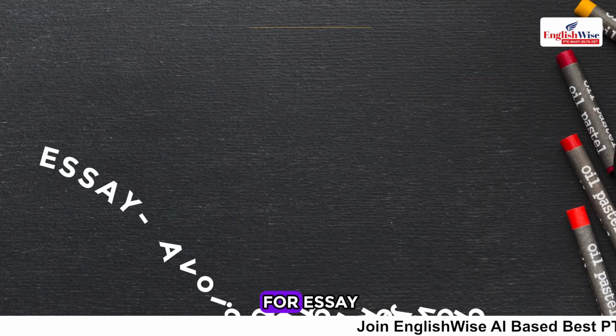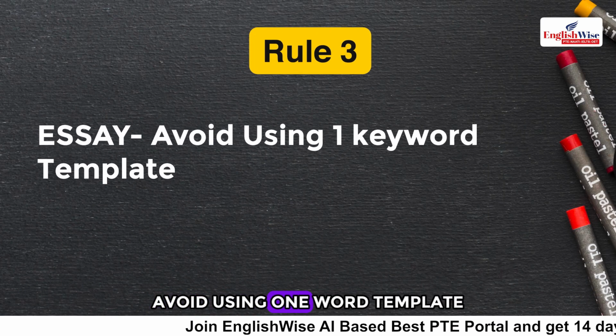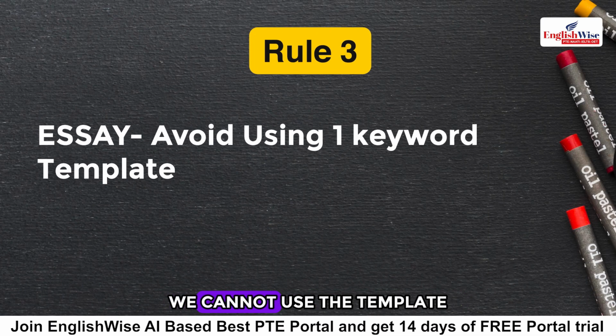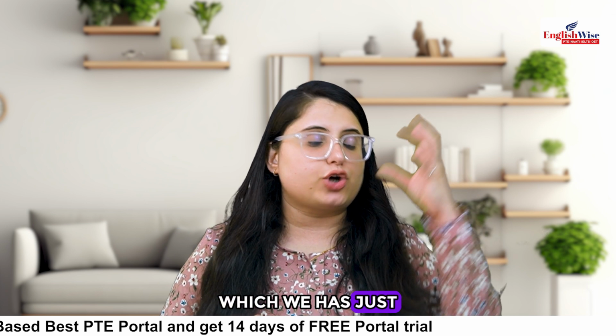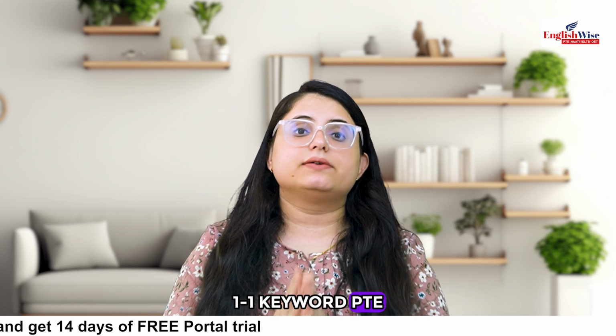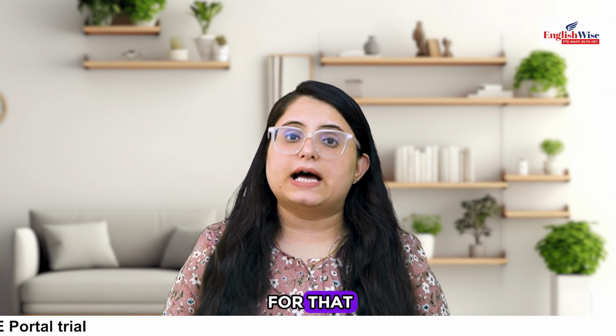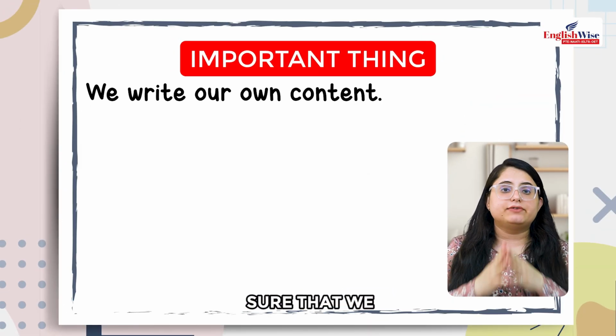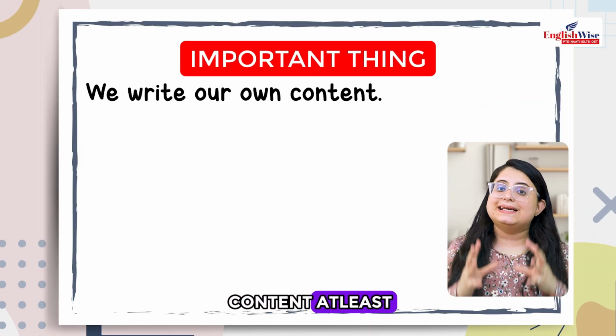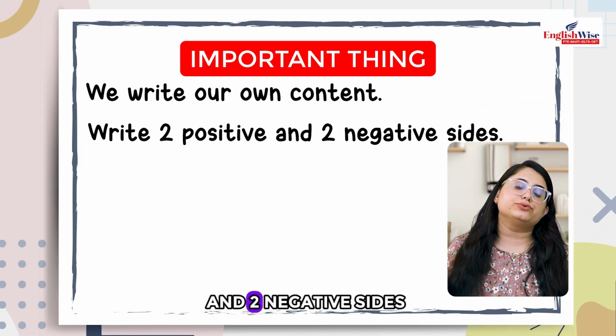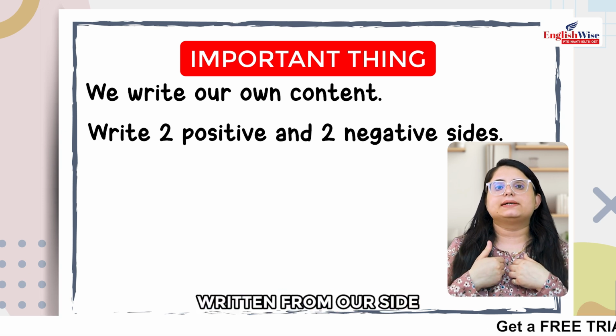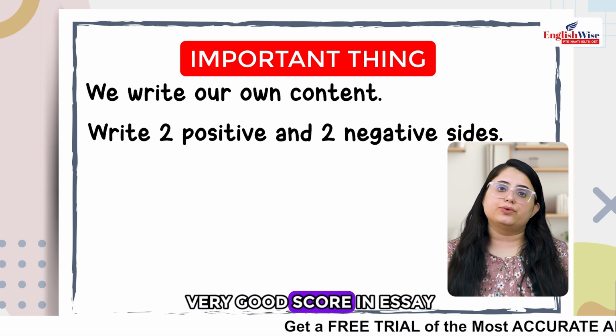Rule number 3. For essay, avoid using a one-word template. We cannot use a template which has just topic names, one keyword. PTE is not giving score for that. We have to make sure that we write our own content. We need at least two positive sides and two negative sides written from our side. Then we get a very good score in essay.